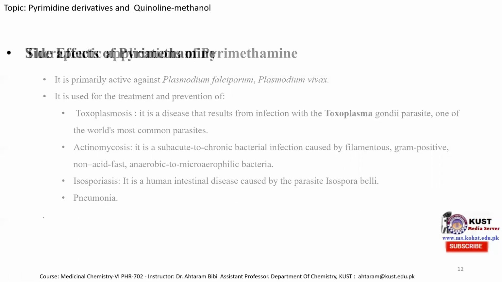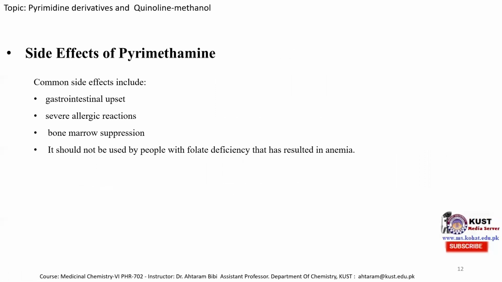Now I will discuss some side effects of pyrimethamine. Common side effects include gastrointestinal upset, severe allergic reaction, and bone marrow suppression. It should not be used by people with folate deficiency that has resulted in anemia. And there is concern that it may increase the risk of cancer also. So these are the main side effects of the pyrimethamine molecule.